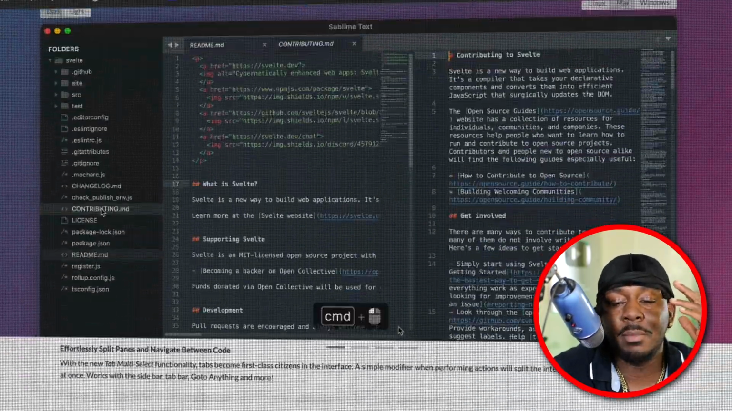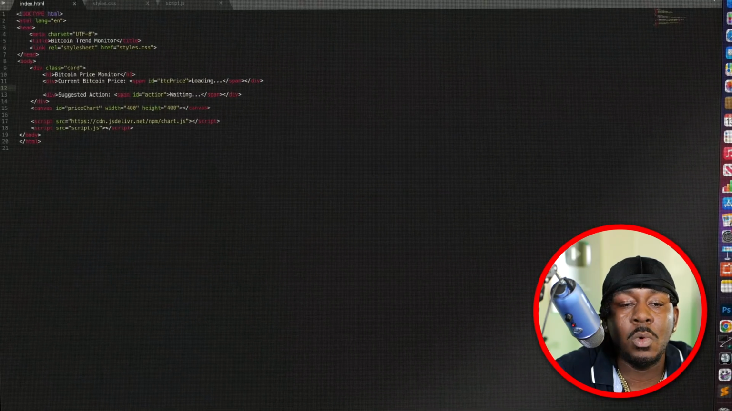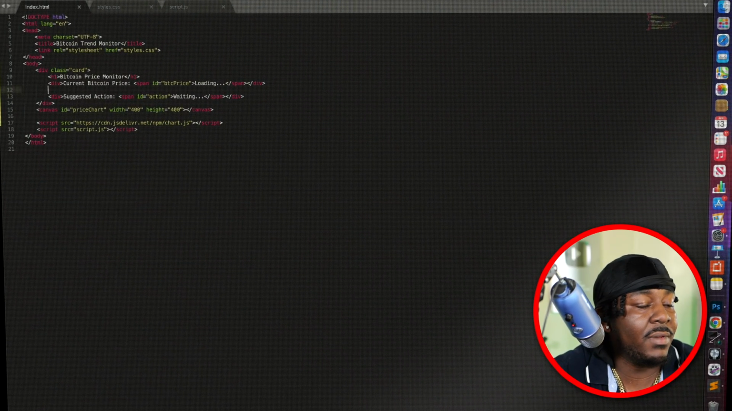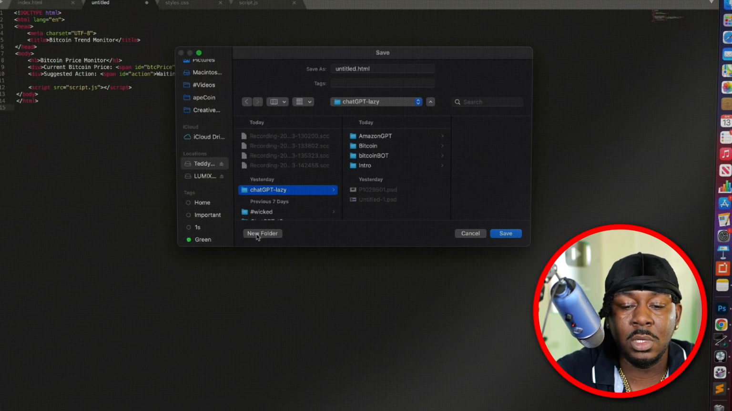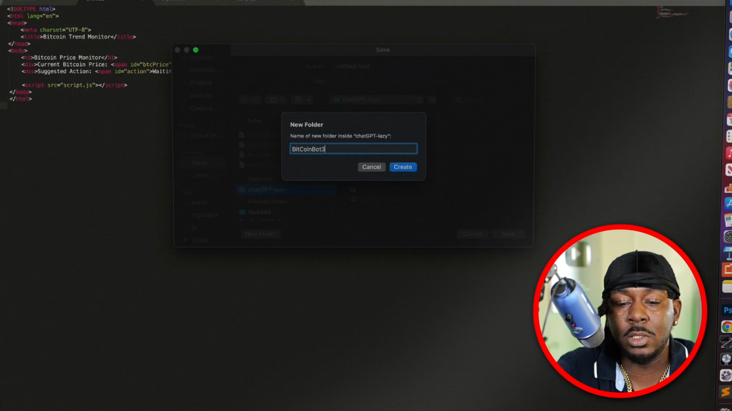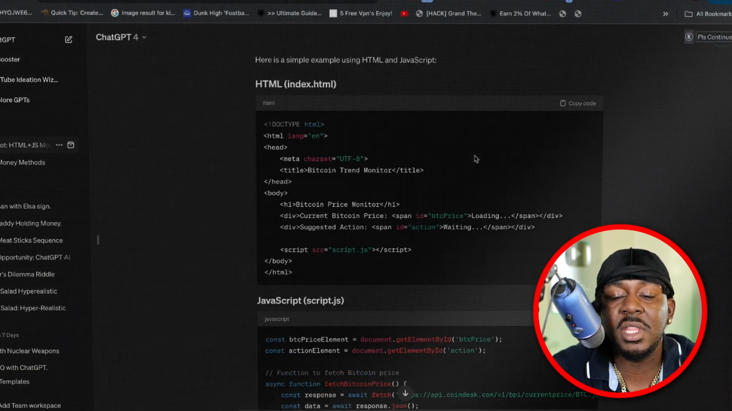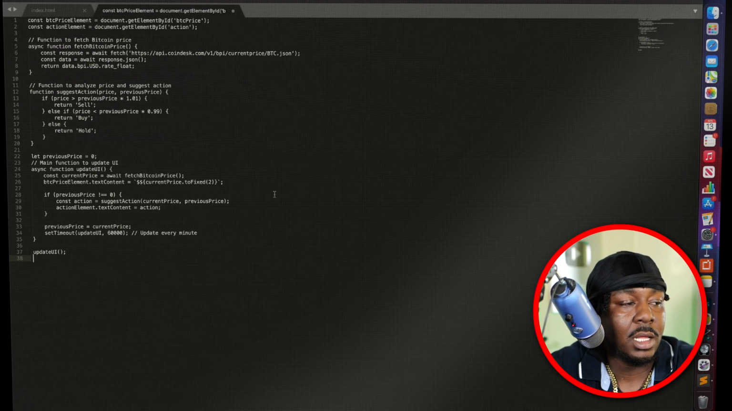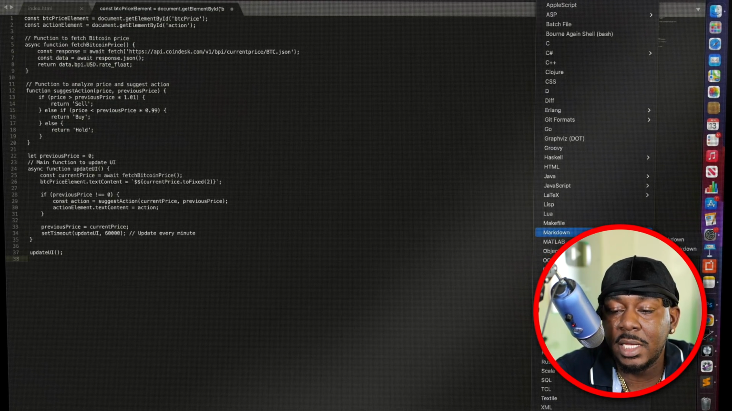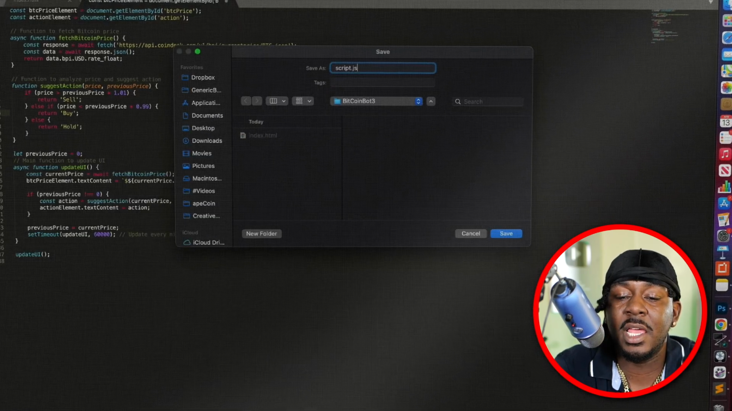So I use Sublime text editor. It's free, it's open source, and it's easy for doing stuff like this. So once you're in Sublime, you see I already have this stuff here, but what I'm gonna do is go new file, and I'm gonna copy this code in, paste, and then we're gonna save as. We're gonna go to another folder called Bitcoin Bot 2 or 3, and we're gonna title this index.html. Then it gives me the JavaScript. So I'm gonna copy the JavaScript in, go to Sublime, make a new file, paste that in. Now I'm gonna go to the bottom over here to plain text, hit JavaScript, boom, hit save. I'm gonna save this as script.js, and then I'm gonna hit save.